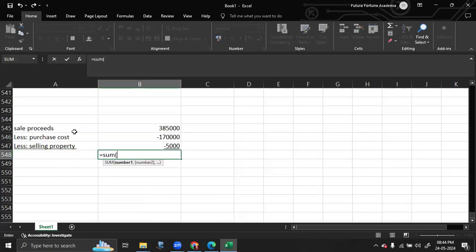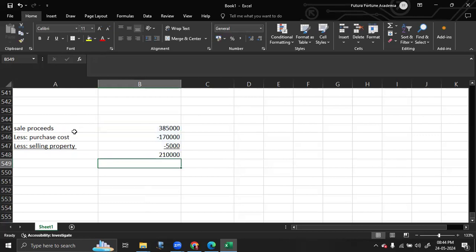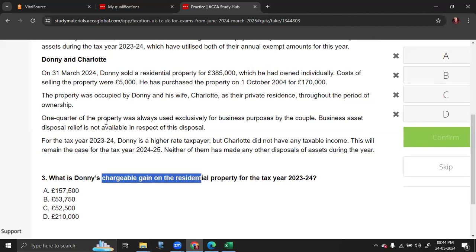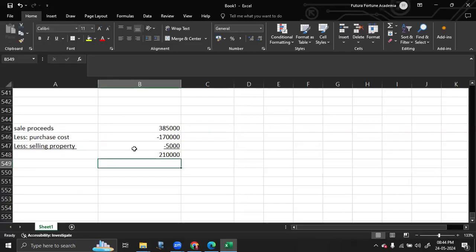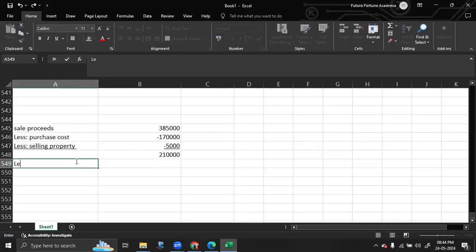Now this entire gain is not eligible. So basically they were eligible for PPR relief. If you are aware, they are eligible for PPR relief. Why? Because it is a main residence. They have stayed in that residence throughout the period of ownership. So it is gain amount into.